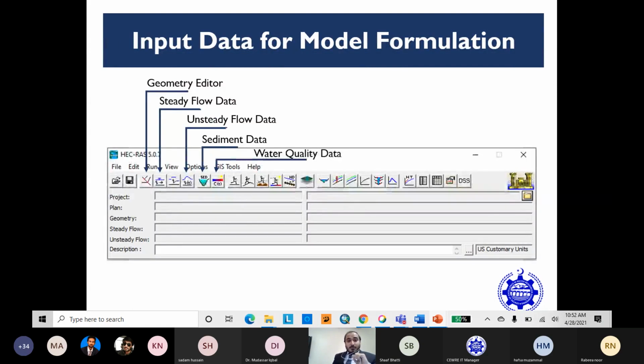Here is the main window of HEC-RAS. I have highlighted here the geometric editor, steady flow data, unsteady flow data, sediment data, and the quality data. Basically, the geometric editor is for the geometric input data, and the steady flow data and unsteady flow data, sediment data, and the water quality data consist of the flow data, the sediment sampling, and the water quality data.